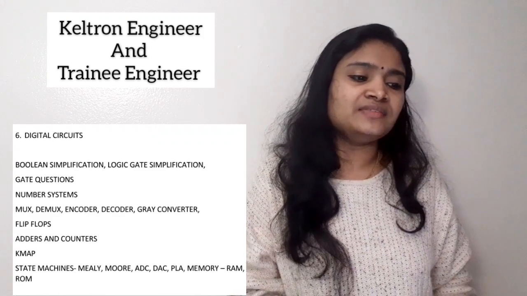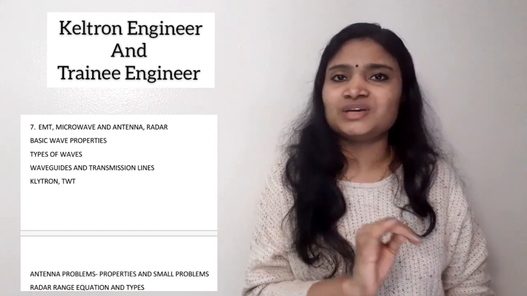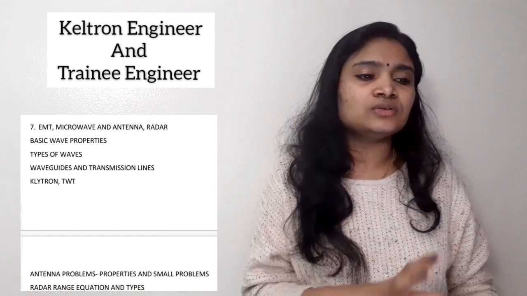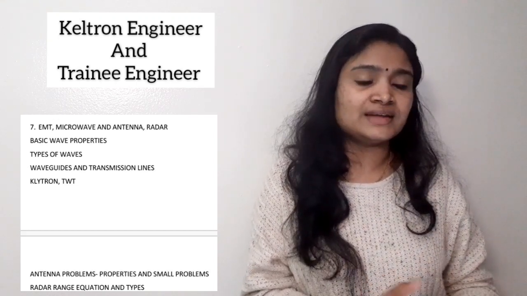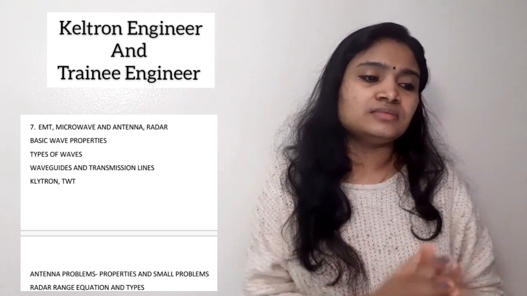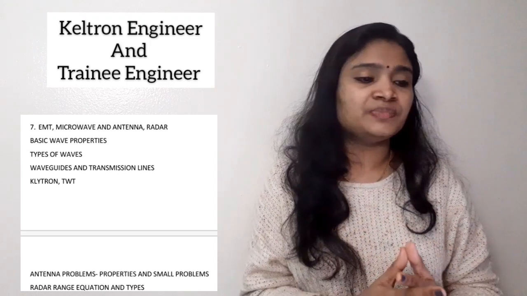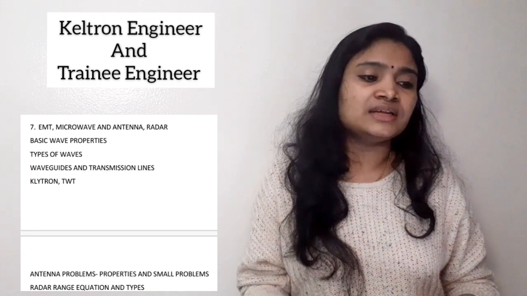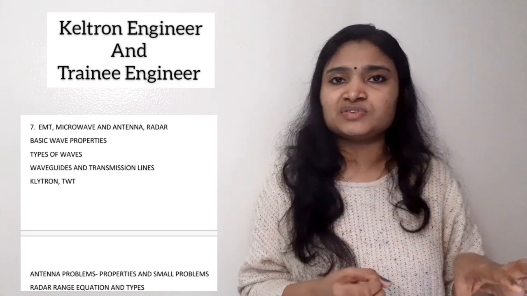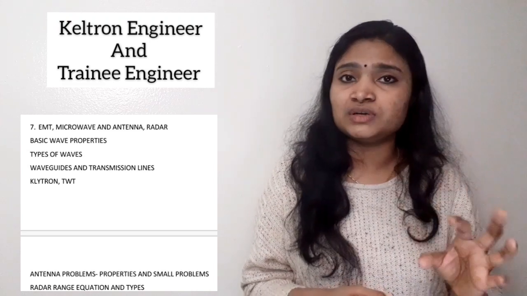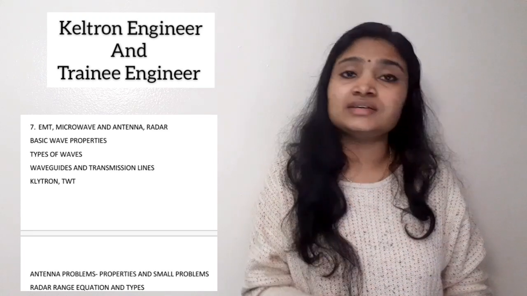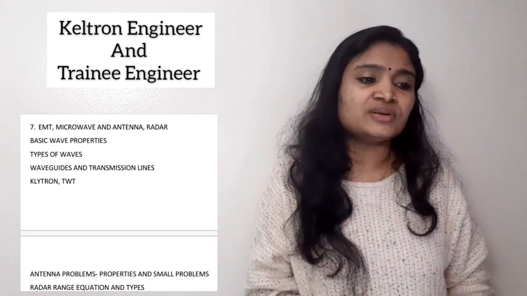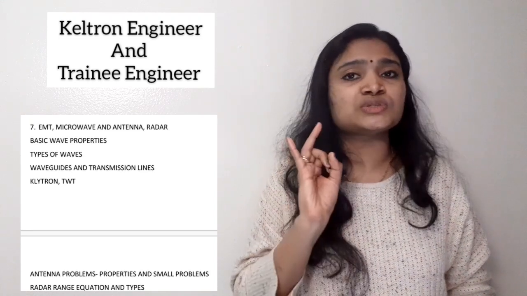Next, I have included 2-3 subjects together, that is EMT, microwave, antenna and radar. These subjects do not have too much weightage, but they are important. From EMT, you have to study basic wave properties, basic types of waves, then waveguides, transmission line. From microwave, you have to study klystron, TWT, traveling wave tube amplifier. Then from antenna, you have to study antenna properties and also small problems.